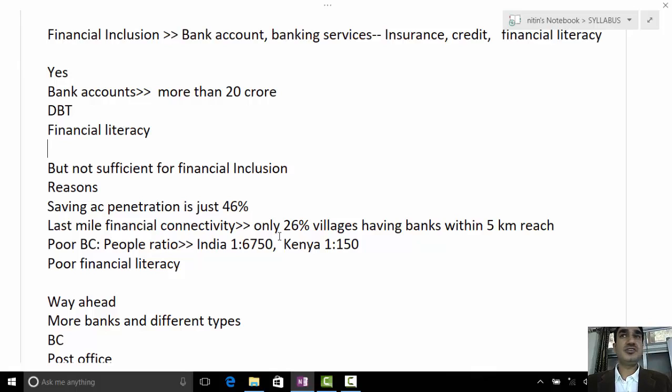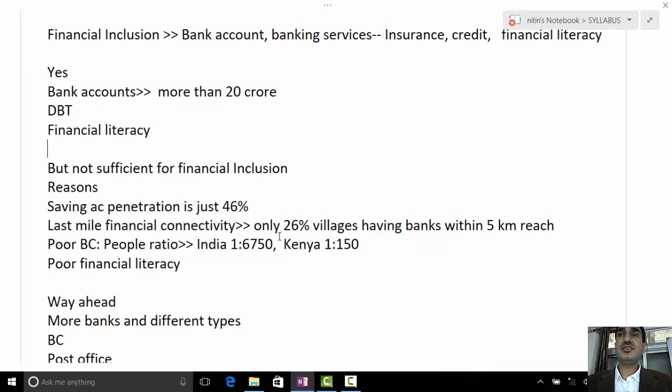The ratio is around 1 is to 6,750. If you don't remember the exact data, let's say 1 is to 6,500 is the ratio currently. Whereas in Kenya it is 1 is to 130, 140 around. It's less than 150 in Kenya.